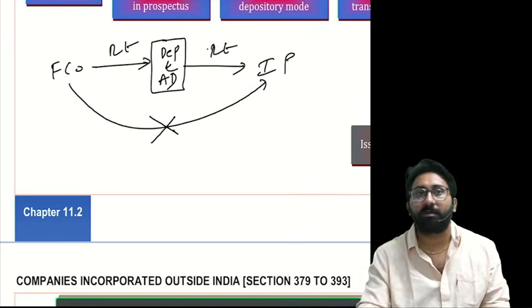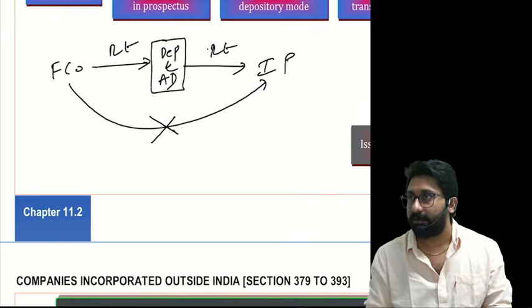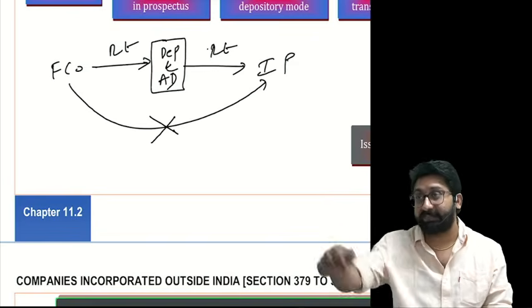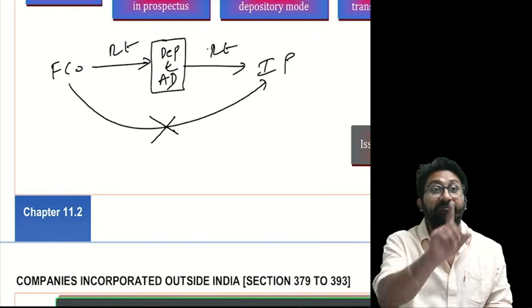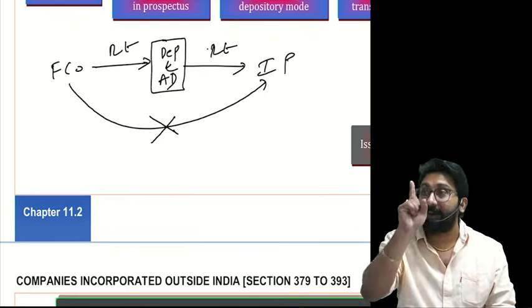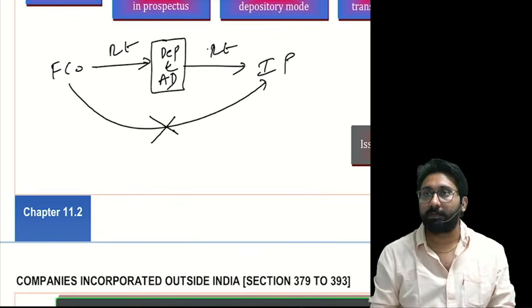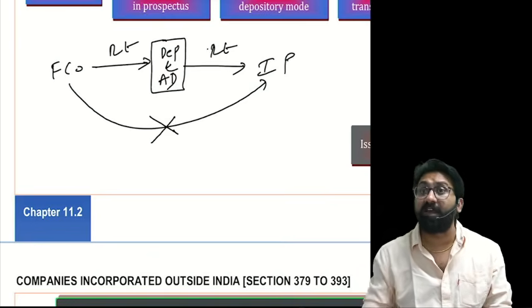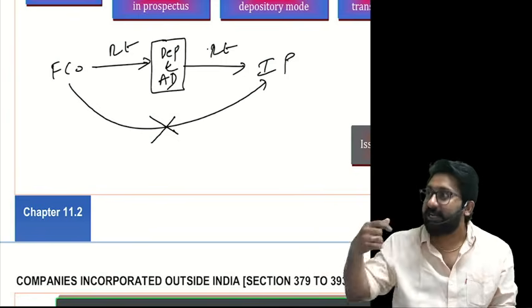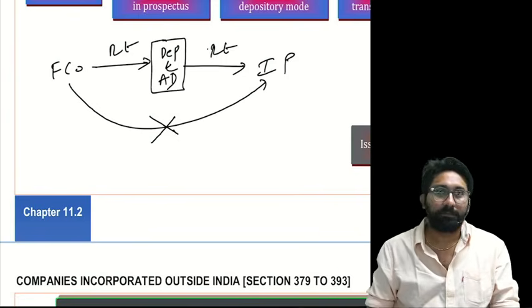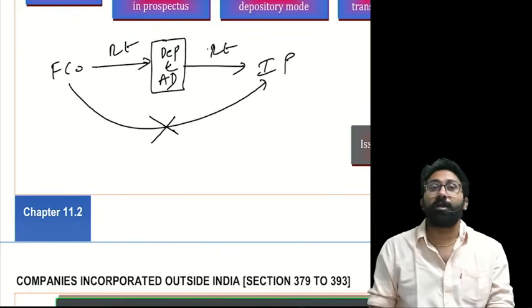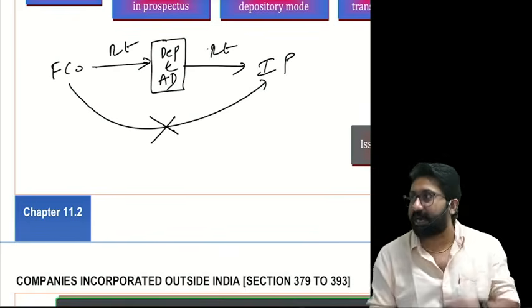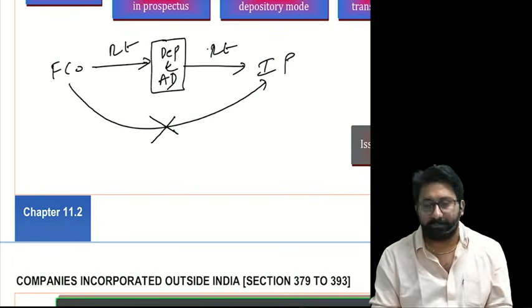In 2019, one company called Standard Chartered, you might have heard about that bank, went for IDRs in India. At that time, 10 receipts made 1 share. That means the company is heavily demanded. If you buy 10 receipts, then I will give 1 share. Understood the point or not? So tell me, how many receipts made a share? 10 receipts made 1 share of Standard Chartered. Understood or not, everyone? Very good.